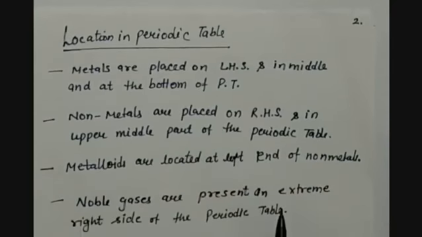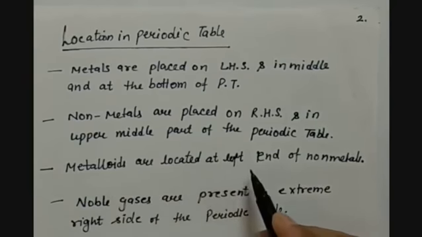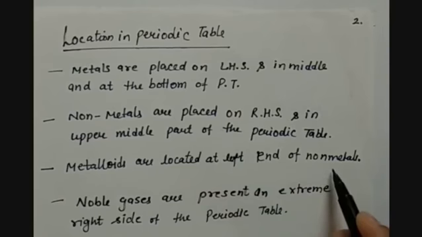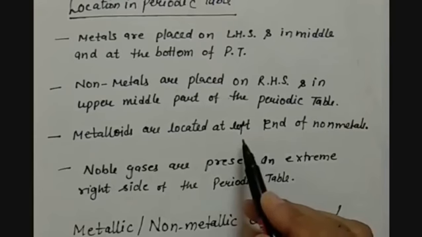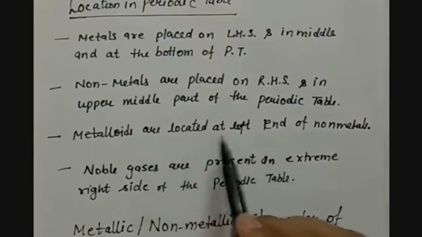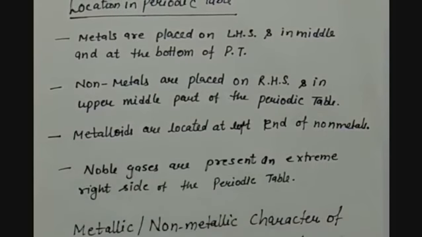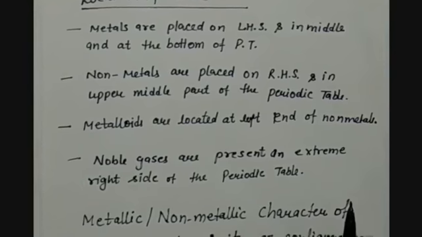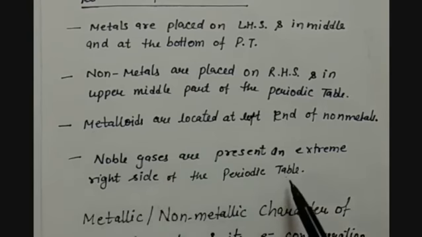Metalloids are located at the left end of the non-metals. Then we have noble gases. Noble gases are non-metals in themselves, but they have some special properties, so that is why they are kept on the extreme right side of the periodic table.